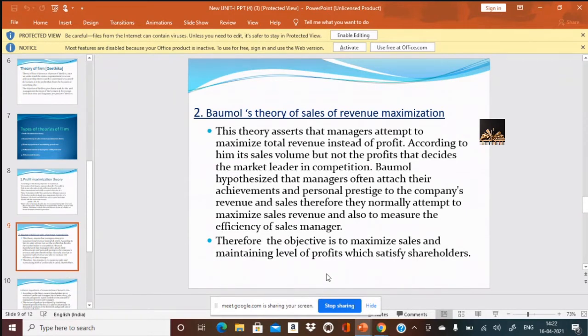The objective is to maximize sales and maintain a level of profits which satisfies the shareholders. So the target would be on sales, not on profits. Why? Because if the sales are more, total revenue is more, obviously the profits would follow, which would be maintained to satisfy the shareholders. But the main objective here is sales revenue.